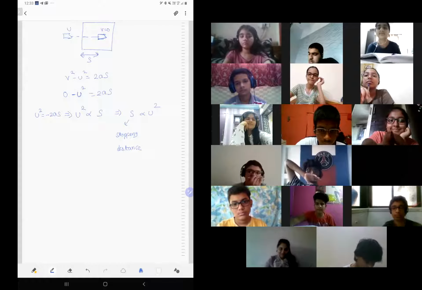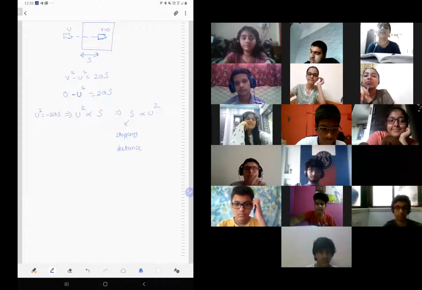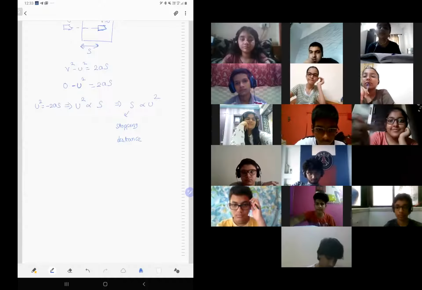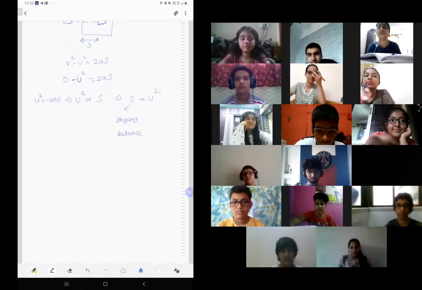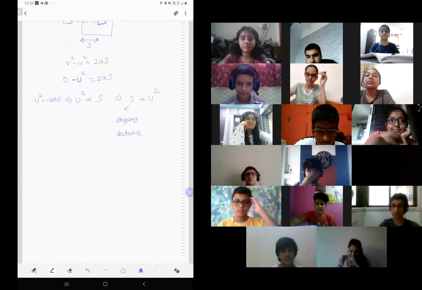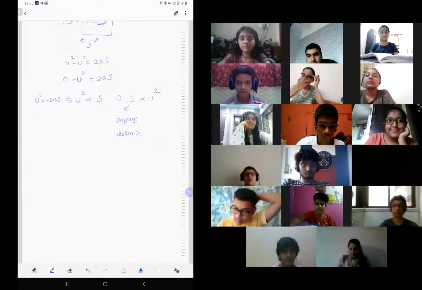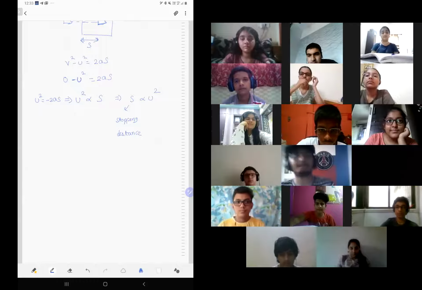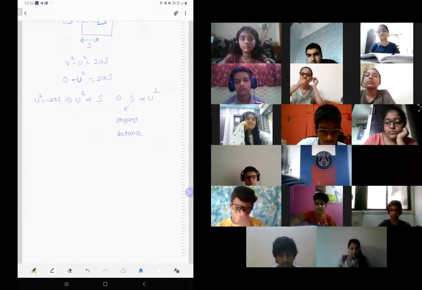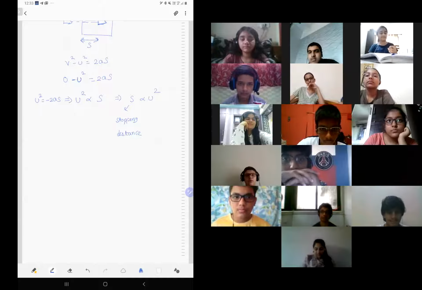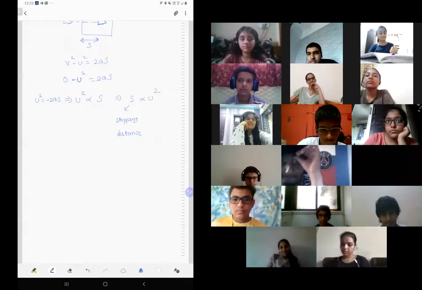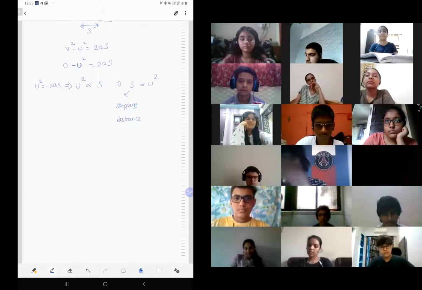Agreed? S is proportional to u square. Look at the meaning of this: if the speed is doubled, what is the stopping distance? If you double the speed, the stopping distance will be 4 times, because it is proportional to u square.